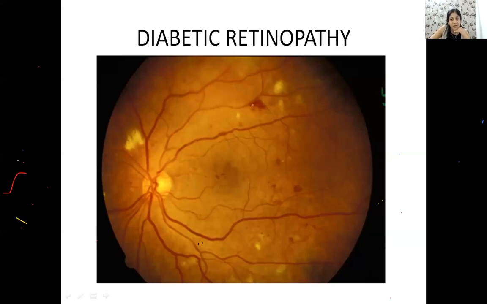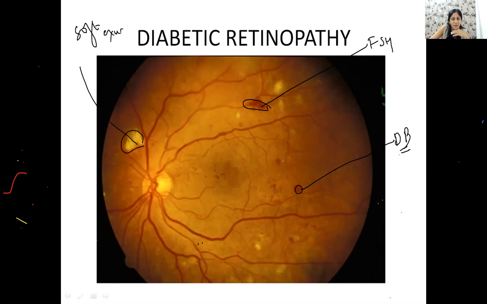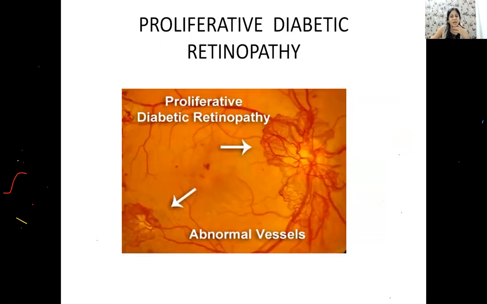What do you have here? You have a flame-shaped hemorrhage here. This is your flame shape. This is your dot and blot hemorrhage. And this is your big one, which is your soft exudate. Okay? Are you able to revise? This is how your soft exudate looks. So because you don't have any new vessel, that's why it's a non-proliferative diabetic retinopathy.